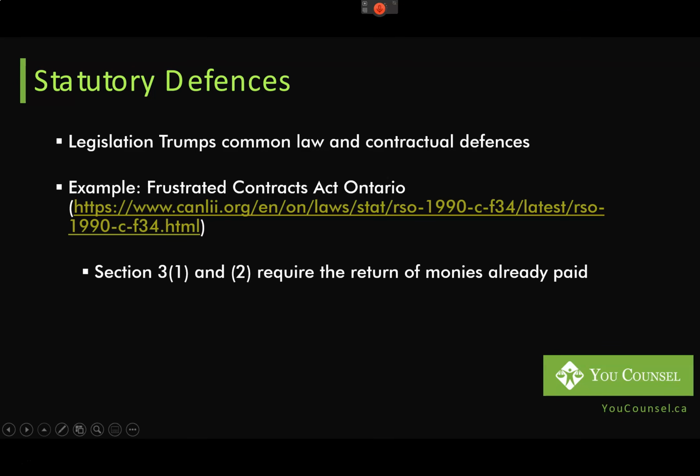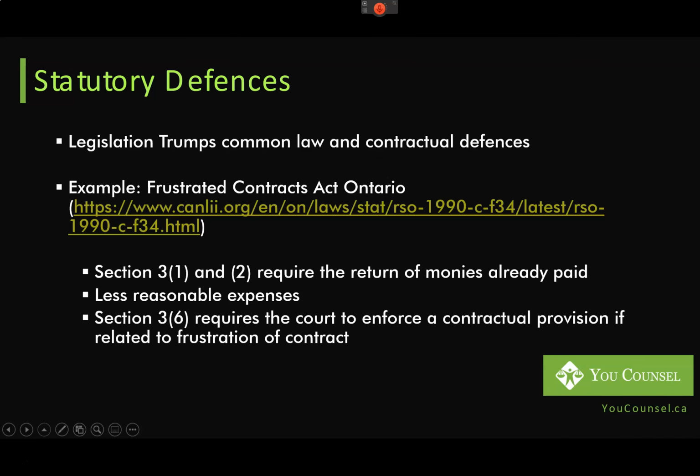Then section 3 sub 1 and sub 2 require the return of monies that have already been paid by one party to another. So refund, give it back. And there are expenses that could be deducted. So there are two sides of it: money needs to be paid back and expenses can be deducted. Now, section 3 sub 6 also says that if there is a contractual provision between parties related to the frustration of contract, then the court ought to enforce that provision.